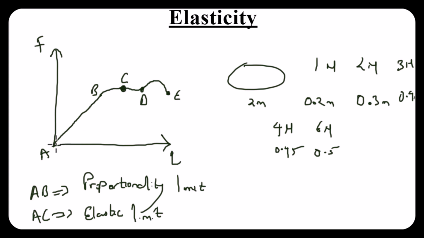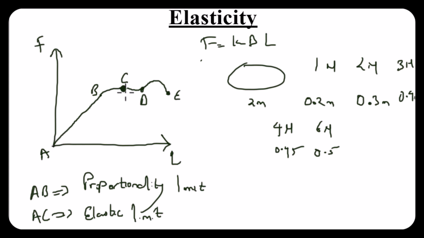So from A to C, of course, Hooke's law is no longer obeyed from B to C, but from A to B, Hooke's law is obeyed. That's why we have F is equal to K change in L. But from B to C is still an elastic limit. So it means that if I keep on stretching up until this point, by the time I release my hand, it still goes back to its original shape or size.